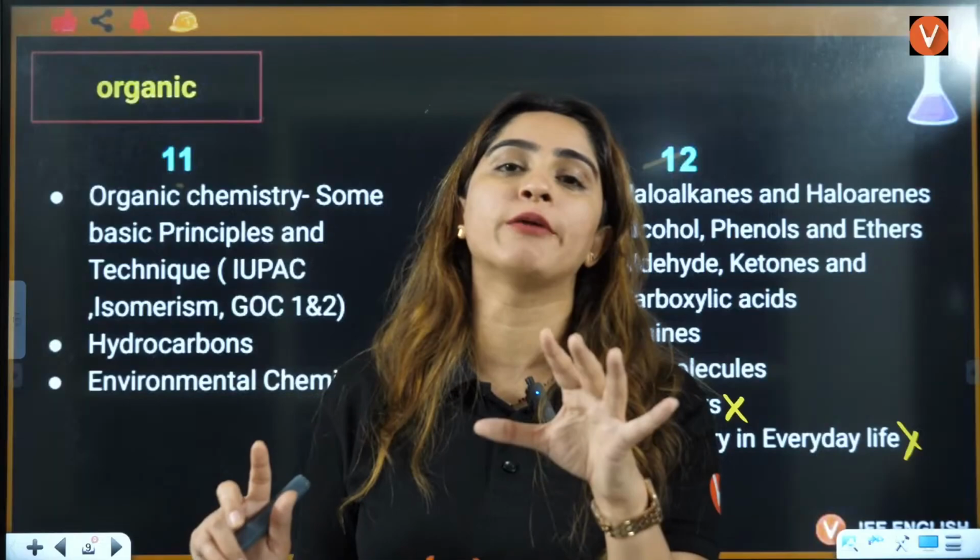Example: hydrogen-1 isotope has atomic number 1, mass number 1. Deuterium has atomic number 1, mass number 2. Tritium has mass number 3, atomic number 1 only.